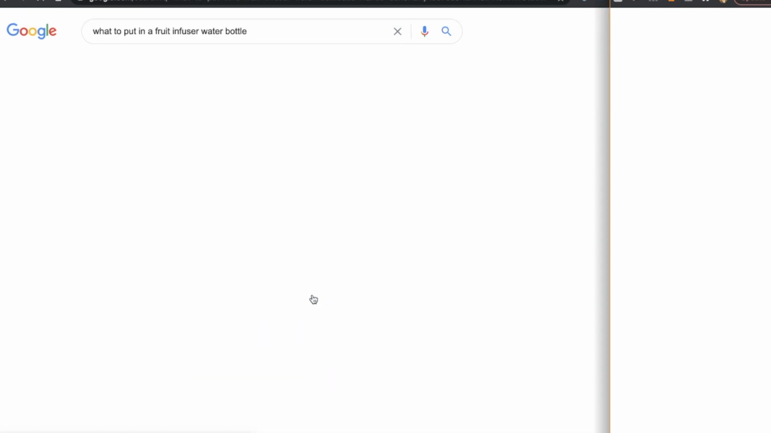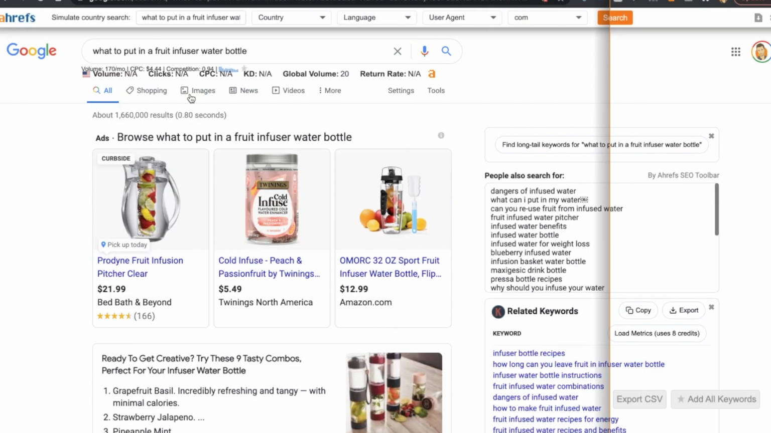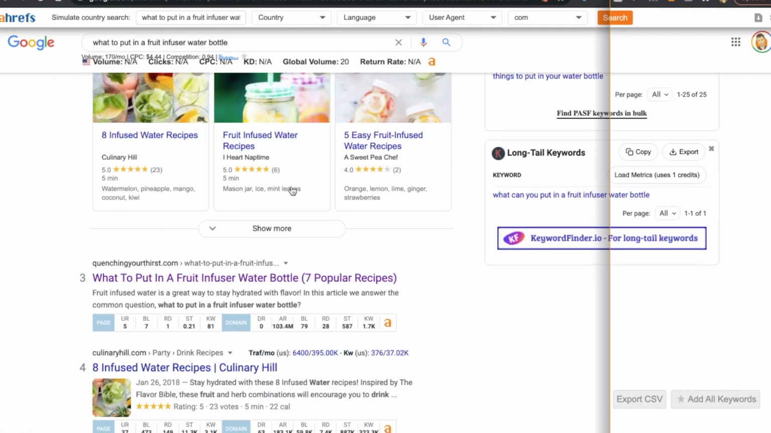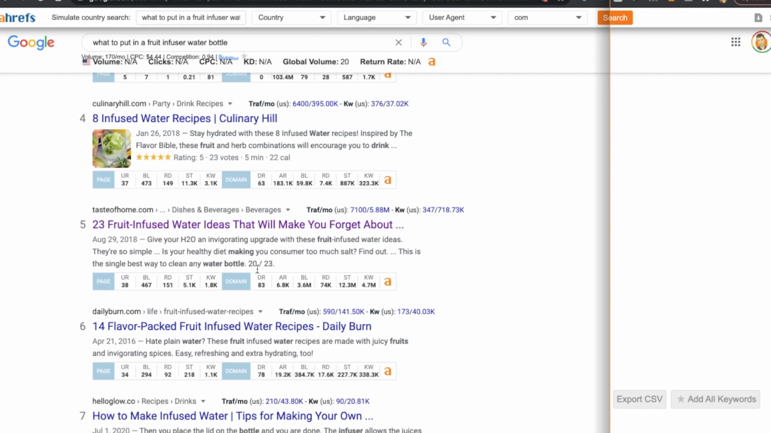Now I just want to pull up this keyword term, 170 searches per month, and I think it's nice long tail. We'd have to do a little bit more deep diving on these keywords to see how competitive they are, because again, when you're first starting off, you want to get keywords that are not super competitive so that you can have a chance of ranking at the top of page 1 of Google and take some of this traffic over to your site. Dick's Sporting Goods, Culinary Hill.